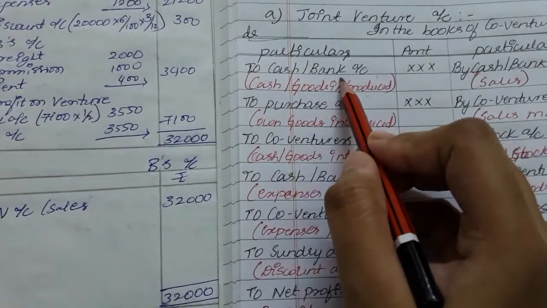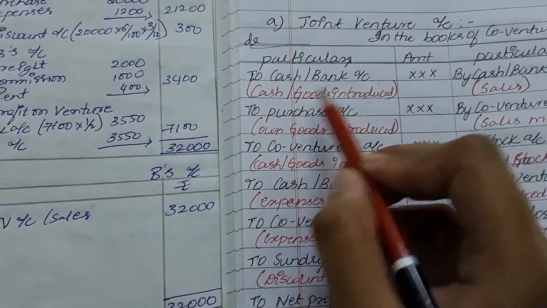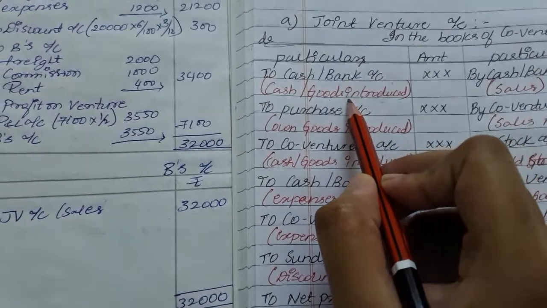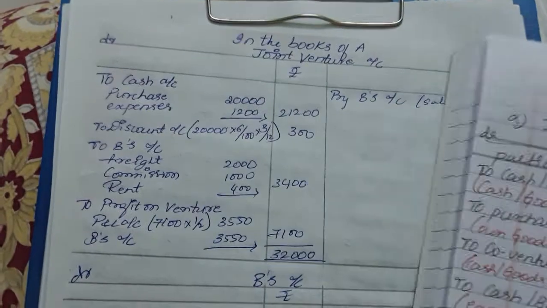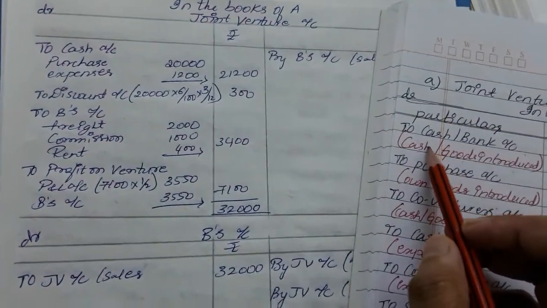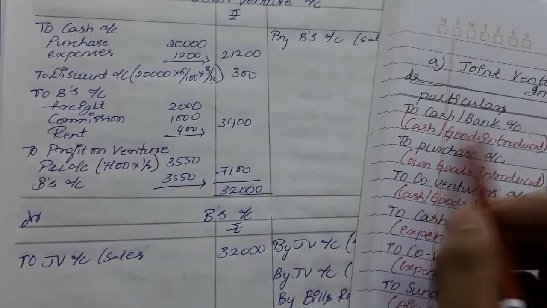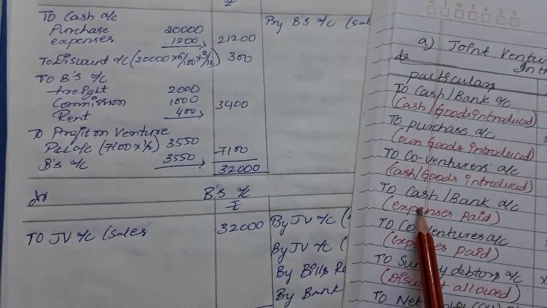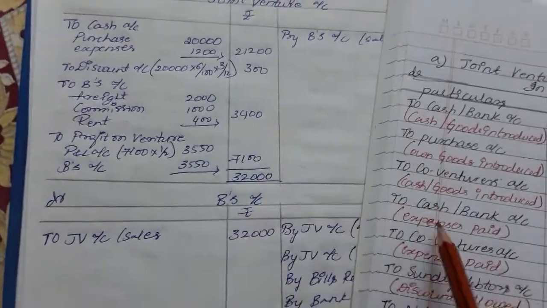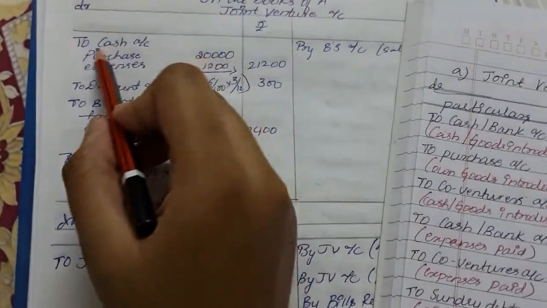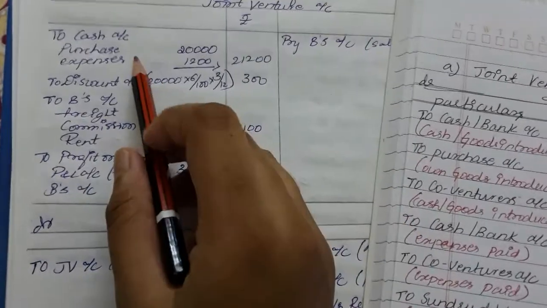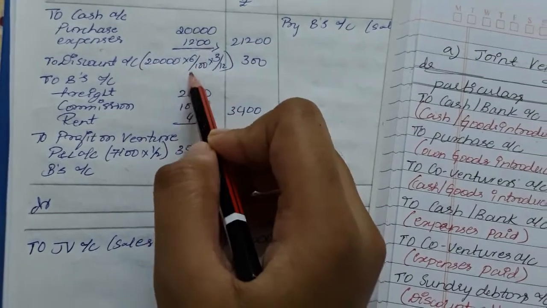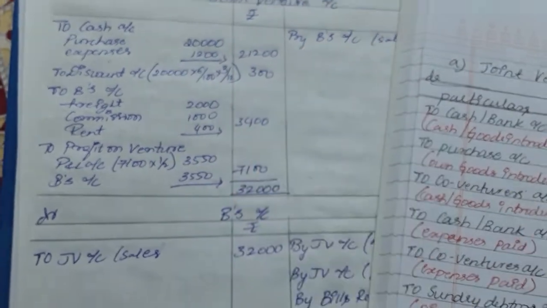Here the cash or bank account means any cash or goods introduced by the person who is maintaining the books of account. So here we are recording in the books of A. If A has purchased any goods, introduced any cash, or incurred any expenses, we need to record it to cash or bank account. So to cash or bank account, I am recording the timber purchased by A and expenses incurred by A, that is 21,200.